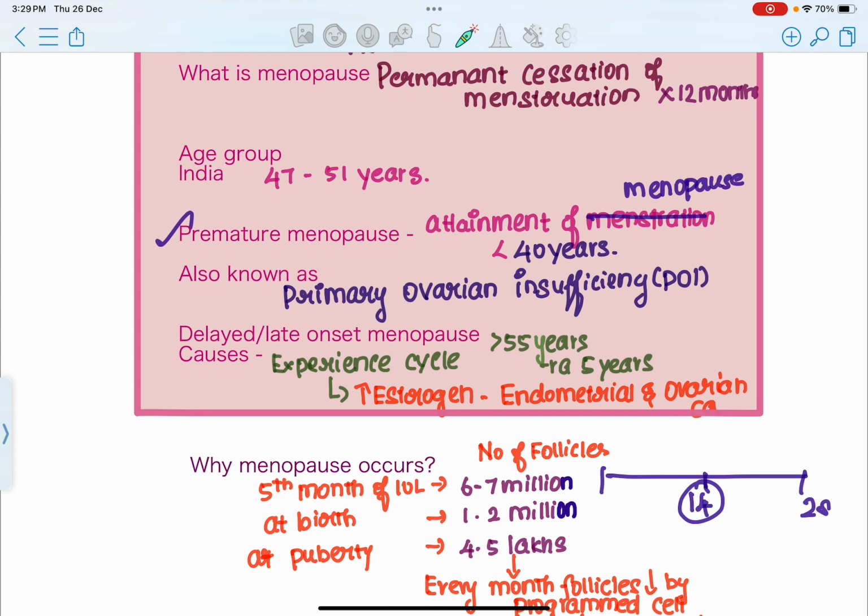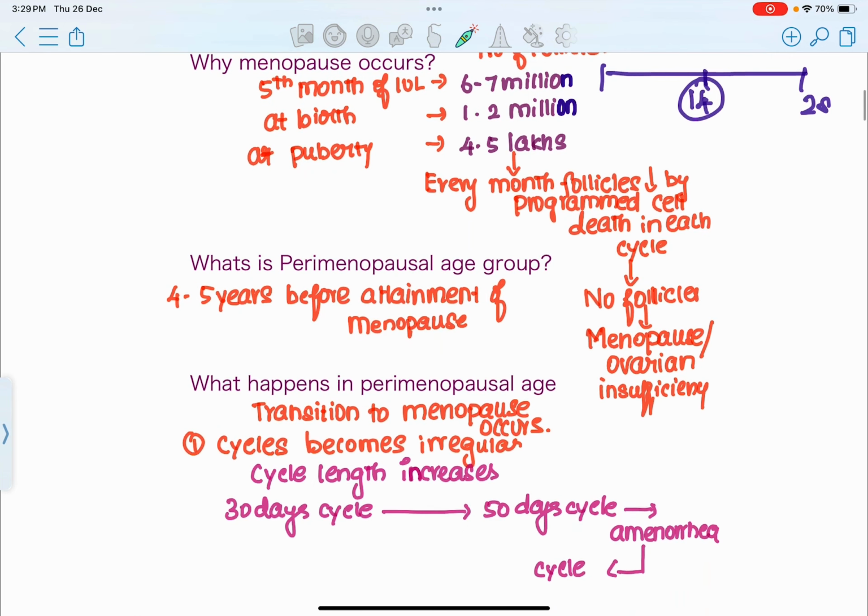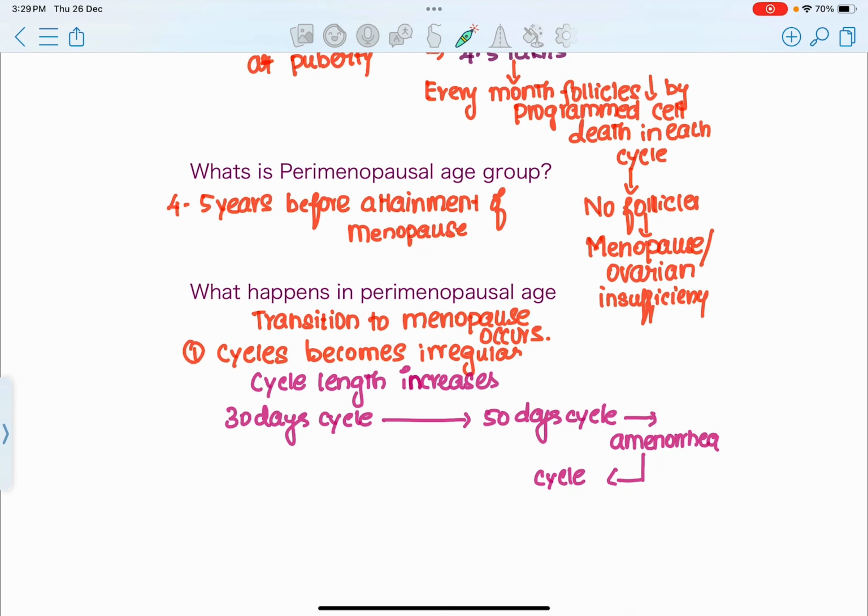Is that clear? So late onset menopause is a risk factor for development of endometrial and ovarian cancer. The reason is that she is being exposed to estrogen for the additional 4 to 5 years. Is that clear? Yes.